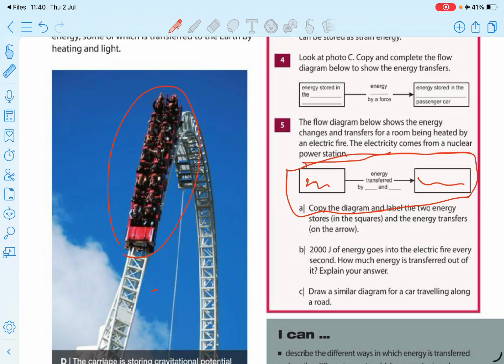Exactly, I can see there is gravitational potential energy, and if it is moving, if it has a velocity, if it has speed, then there is kinetic energy. Otherwise, if it's not moving, there is no kinetic energy.